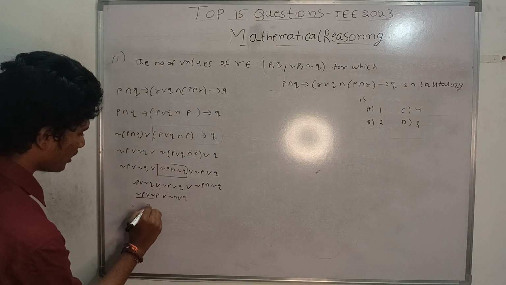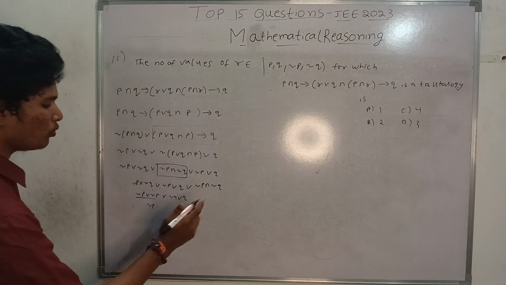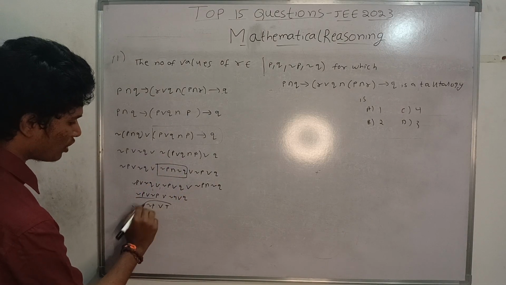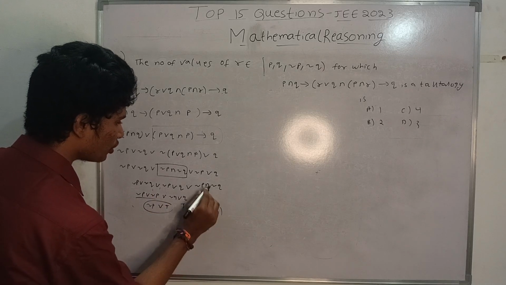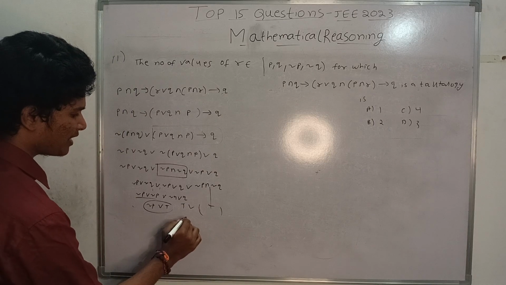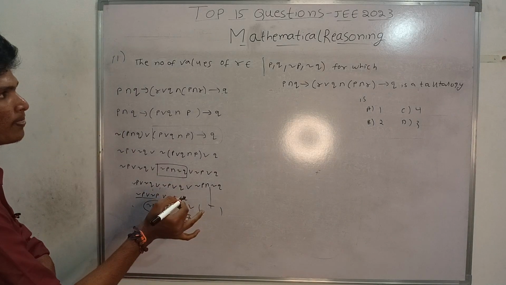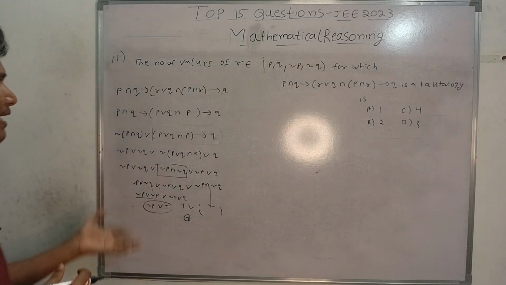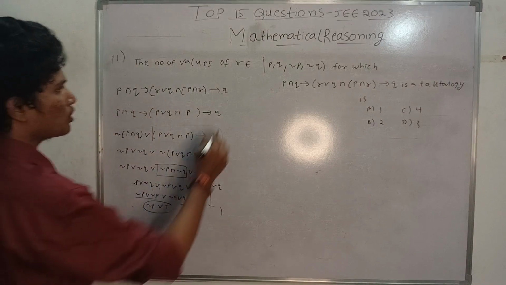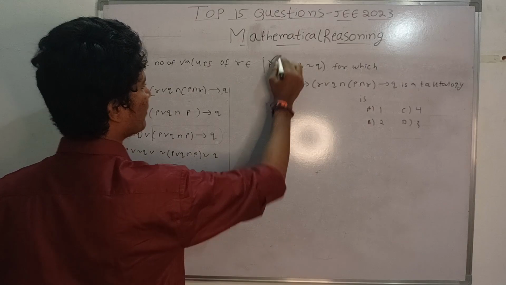That is negation P only. What is negation Q or Q? That is true. And when you are doing true with any statement, it is completely true. That is true only. So this is tautology. So for taking P, we are getting it as correct. That is tautology. So P is correct here.